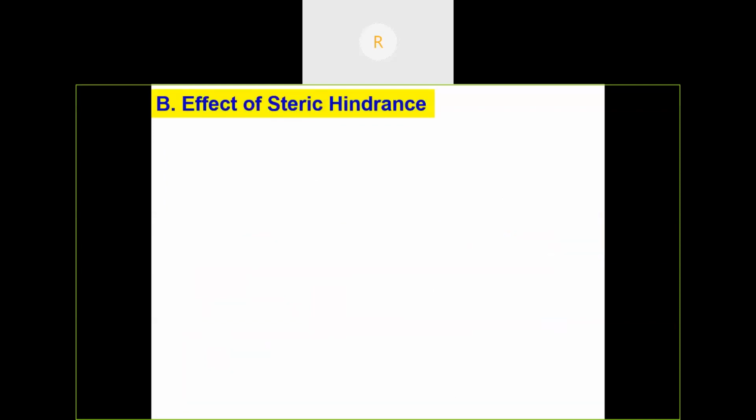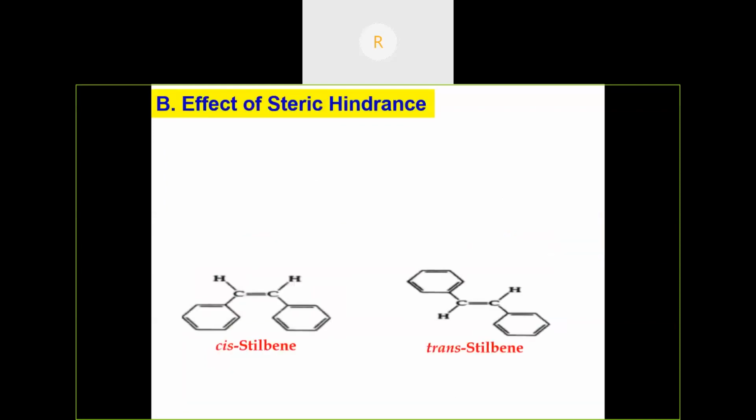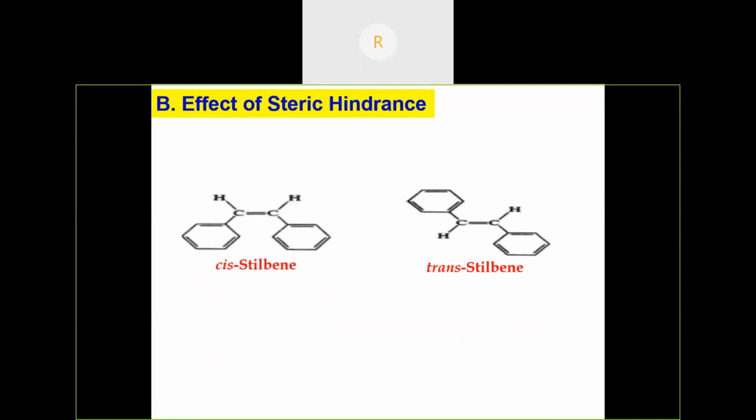Then the effect of steric hindrance. What happens if there is a steric effect? Consider the example of cis-stilbene and trans-stilbene. Which has more steric hindrance? We know cis-stilbene is more sterically hindered. Here, what types of electronic transition are possible? It contains no non-bonded electrons. It contains only sigma bonds, carbon-hydrogen sigma bonds, and a carbon-carbon double bond. A vinyl ring is there. So pi to pi star transition will be possible.